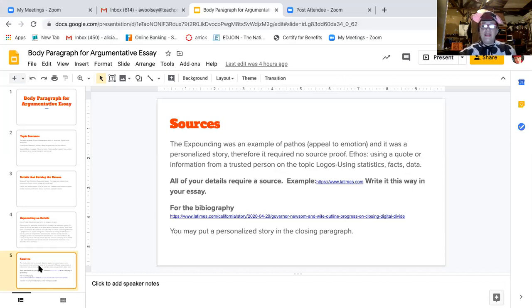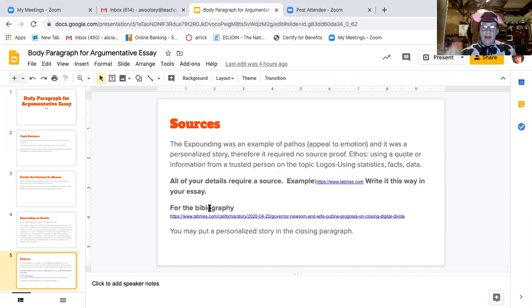Now, all of your details require a source. So let's say, for example, you actually wrote about the number of people who have died in this pandemic today versus last Wednesday in California. I would need to know where you got that data. So an example might be the LA Times. So after you use those facts or data, you need to put this in there telling me where you got the information. Now write this way in your essay.